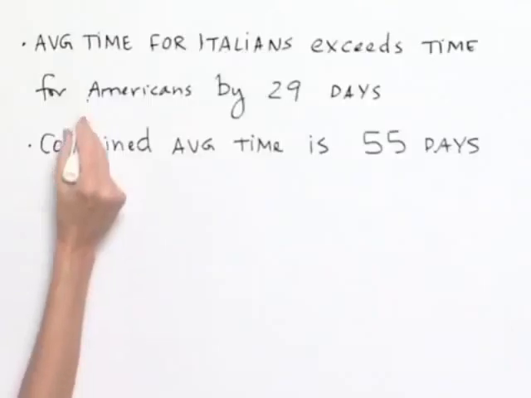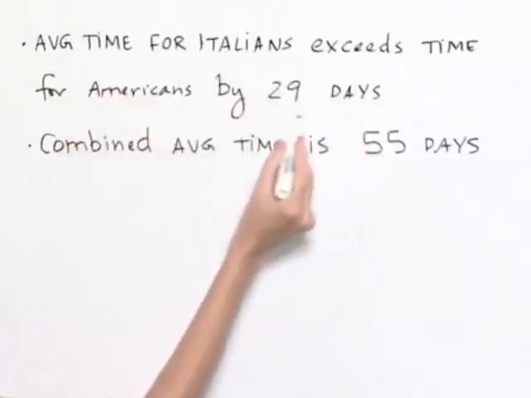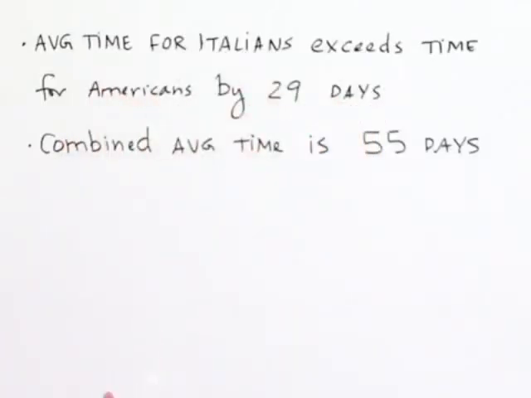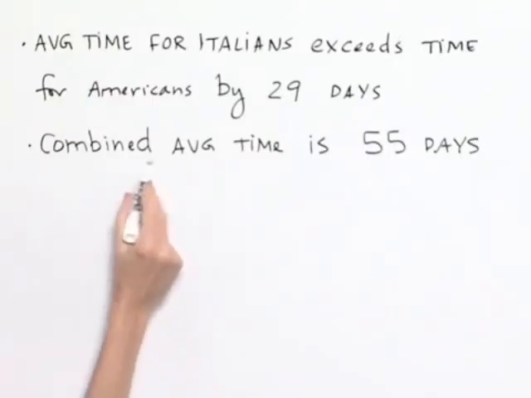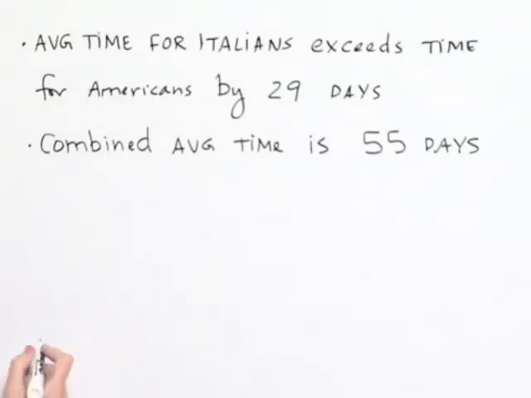We're told the average time for Italians exceeds the time for Americans by 29 days. And then, as a second fact, we know the combined average time is 55 days. Let's start off by setting up some variable expressions.